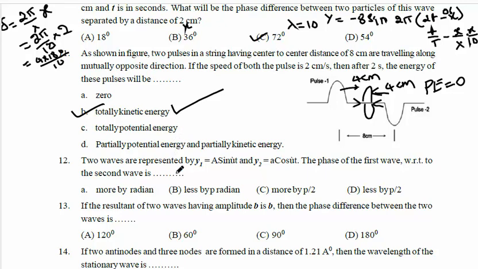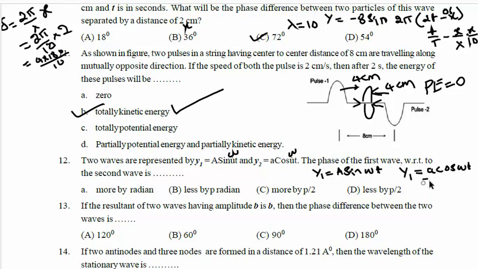So next question, the 12th question. Two waves are represented by y1 equal to a sin omega t and y2 equal to a cos omega t. The phase of the first wave with respect to the second wave is? Now I am going to write the first wave, y1 equal to a sin omega t. Second equation, y2 equal to a cos omega t.